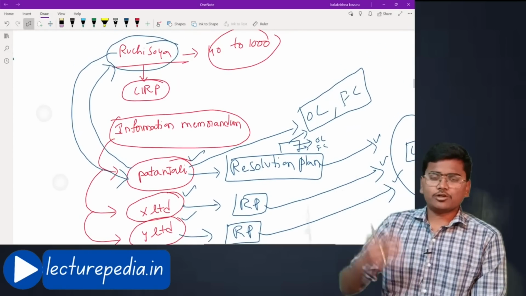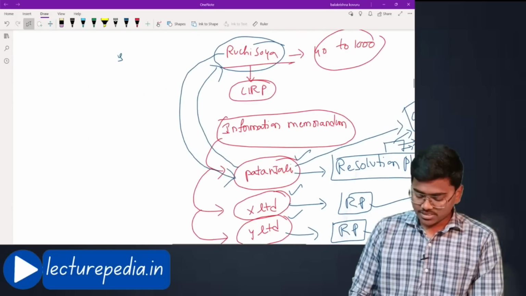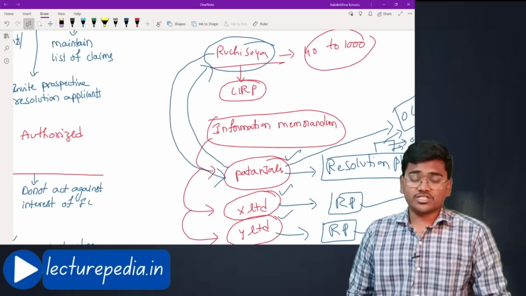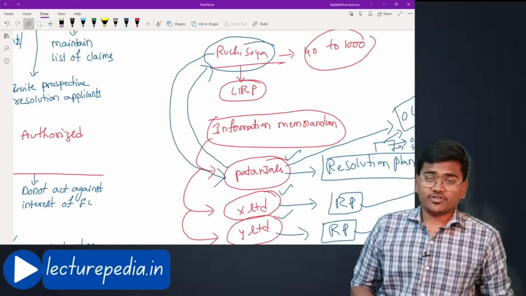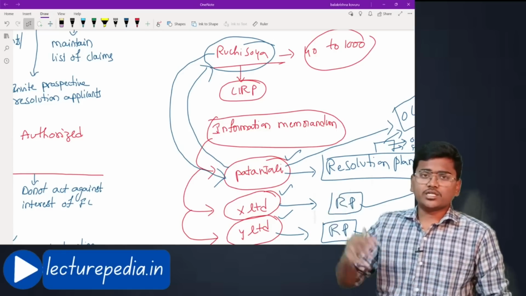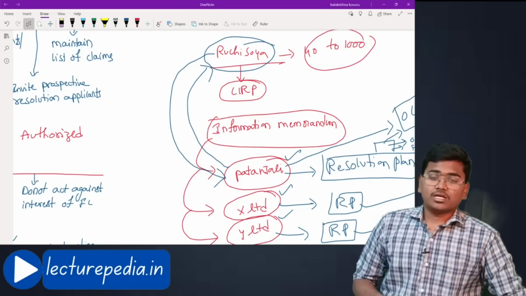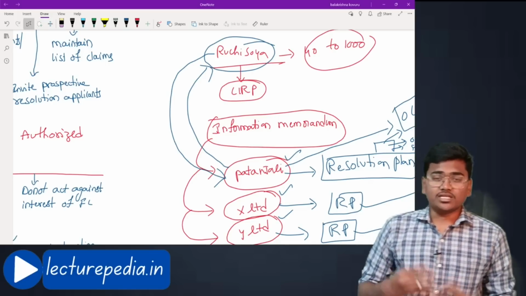Like this, there are many examples. Many companies on the verge of insolvency were taken over under this corporate insolvency process by various resolution applicants, and they were successful in managing those companies.